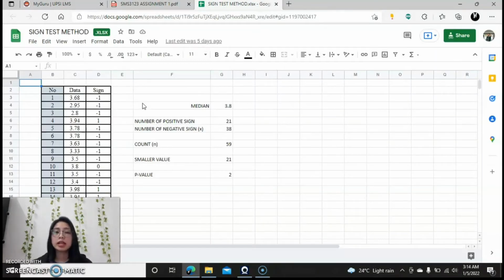For sign test method, we analyze the data using the Microsoft Excel. So this is the data, and median is 3.8, number of positive sign 21, number of negative sign is 38, and N is 59.